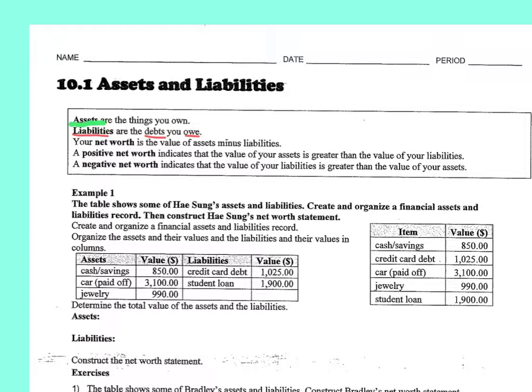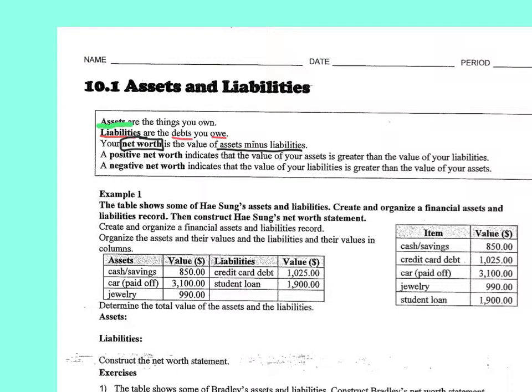Okay, so a net worth, which is what you guys are going to figure out today, is the value of assets minus the liabilities, okay? So assets, see if my pen will work. Nope. Assets minus liabilities. So basically money you have minus the money you owe.